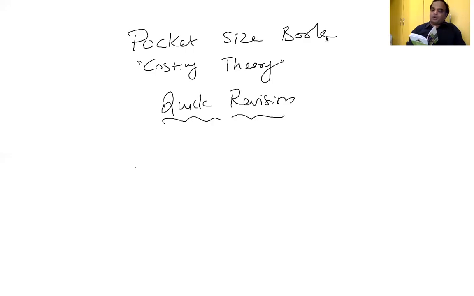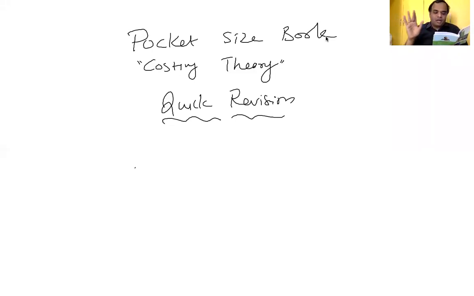Four different accounting treatments of overtime premium. Depending upon the circumstance, the accounting treatment will come. Accounting treatment represents cost accounting treatment. The first one, the overtime due to shortage of labor, we have to charge to cost of production. The overtime due to customers' desire, we have to charge to the particular job. Overtime due to fault of a particular department, the defaulting department, we have to charge. The overtime due to abnormal condition, we have to transfer to costing P&L account.